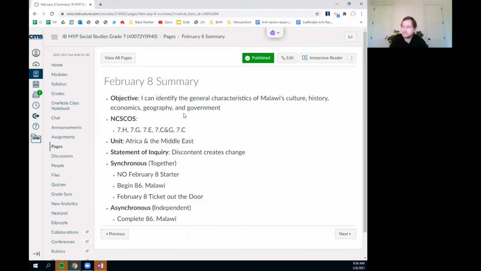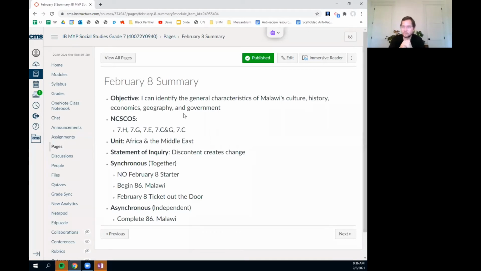North Carolina Standard Course of Study. I put all of those numbers there because we're just doing an introduction into history. So 7.H is history, 7.G is 7th grade standards for geography, E is economics, civics and government, and culture. We're just going to do an introduction into those, so I put all those in there instead of writing out an entire standard. Unit is still Africa and the Middle East, and discontent creates change remains the statement of inquiry.